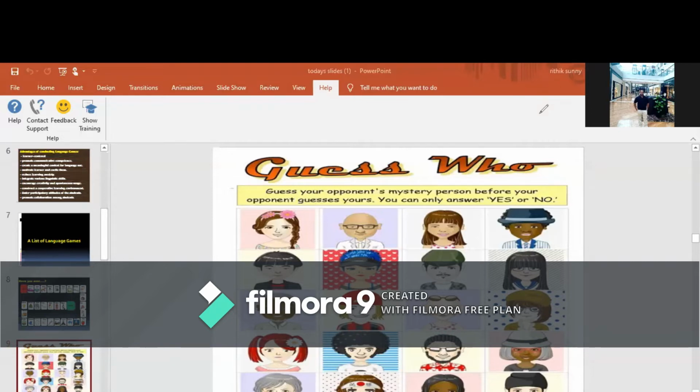So such kinds of games can also be conducted in the classrooms, and whoever guesses correctly will be the winner of that particular game. And here we can have one more game, that is the use of a, an, or some. Generally, when we are going to introduce articles, we can introduce this particular game. Third game, this is the third game I am going to introduce now. Here, students will be introduced to how to use a or an, and after introducing that concept, the teacher needs to assign this particular language game.